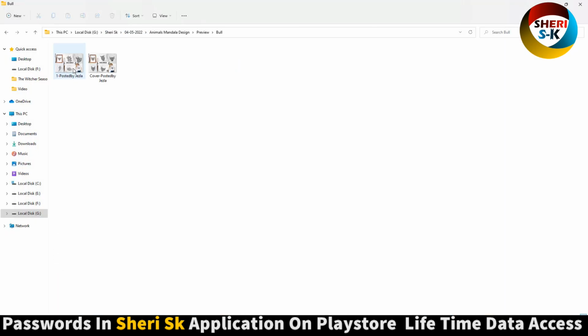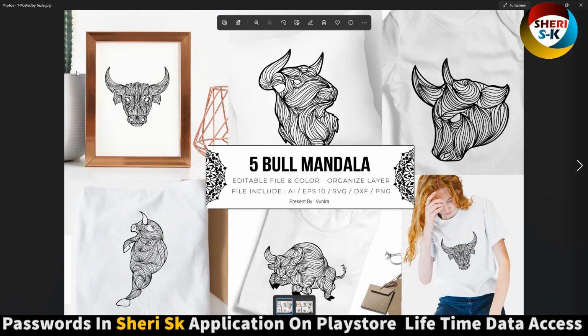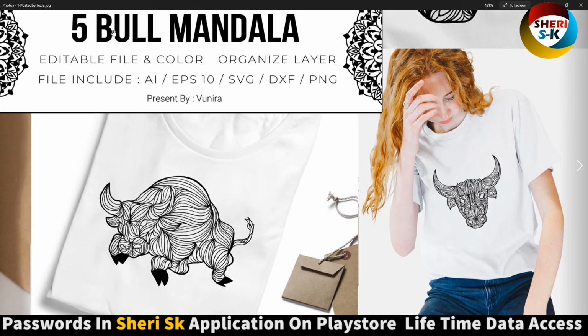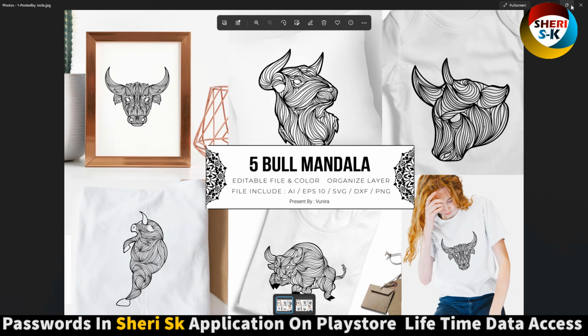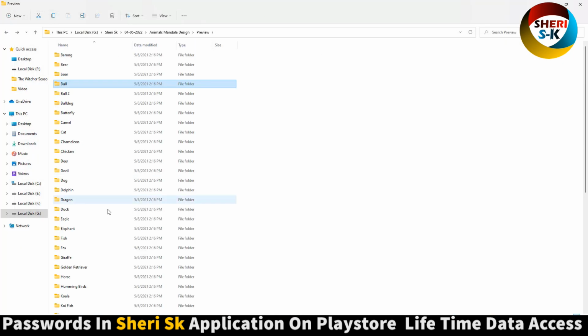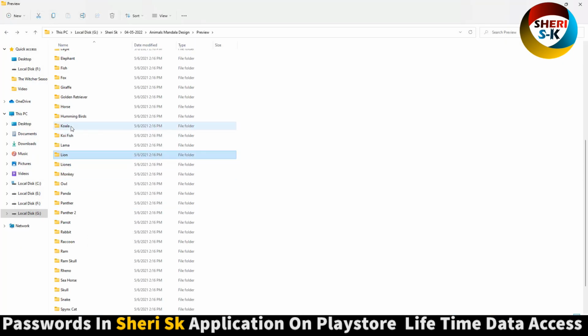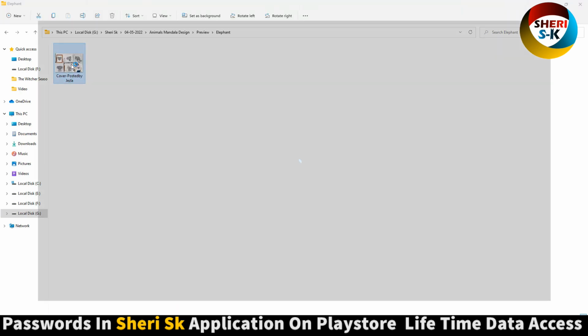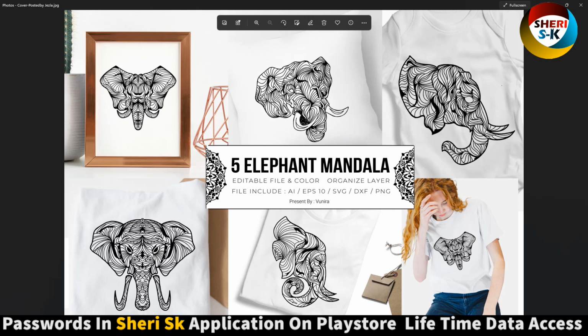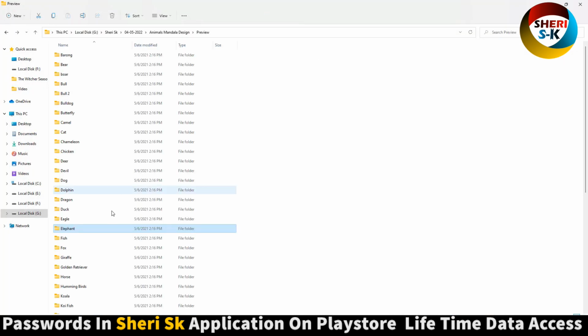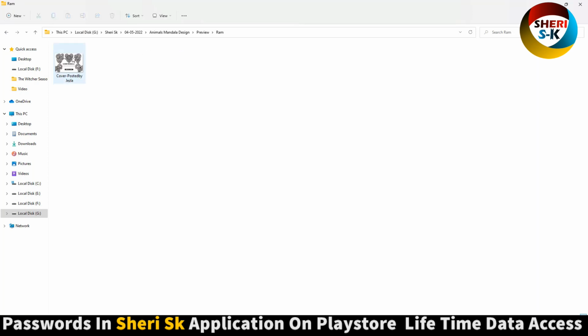Here is a bull. Wow, so you can apply it on a t-shirt, bag, anywhere. Here is a lion, fox, fish, and an elephant is here, just a face of an elephant. And here is a ram.